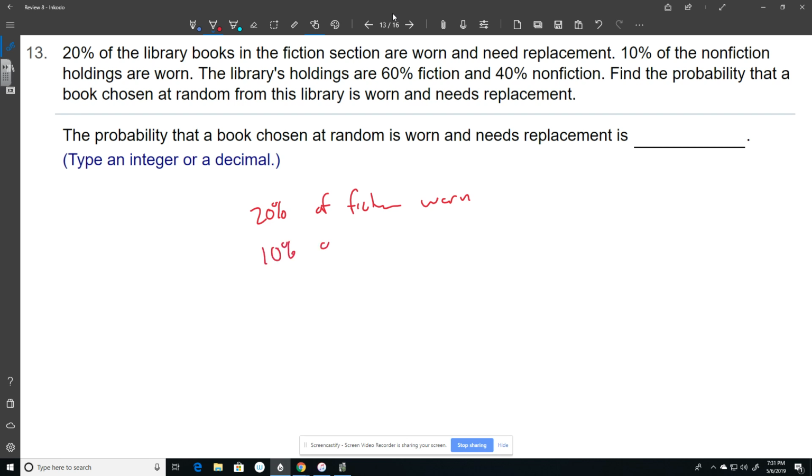And then it says the library's holdings are 60% fiction. So out of all the books in the library, there's 60% that are fiction. And there are 40% that are nonfiction.